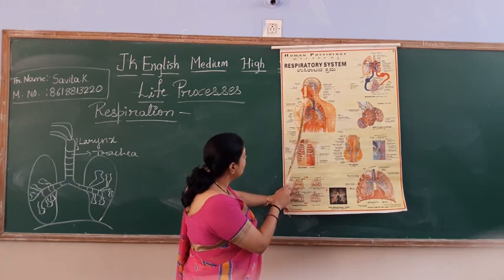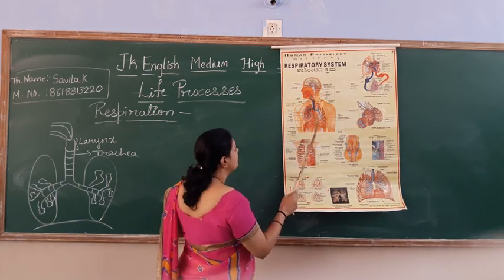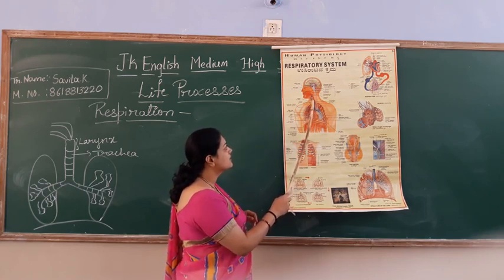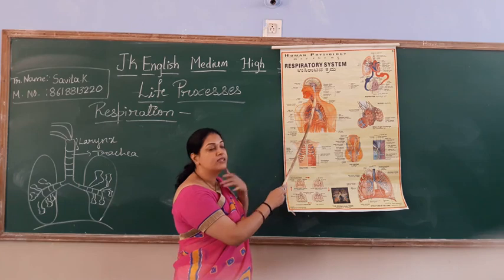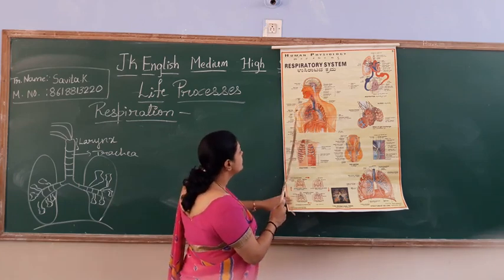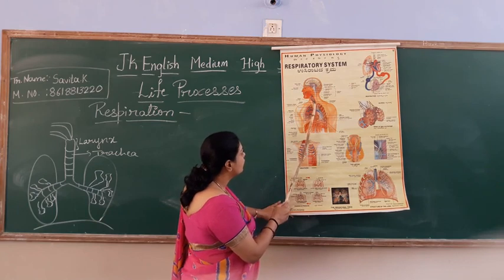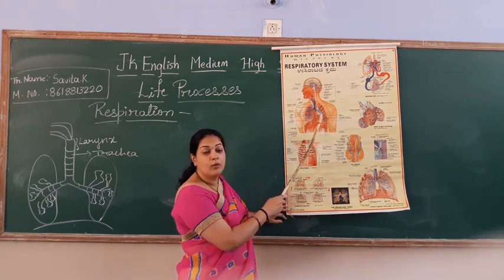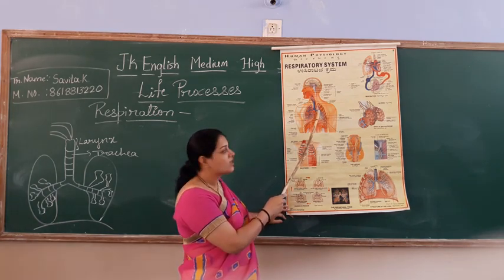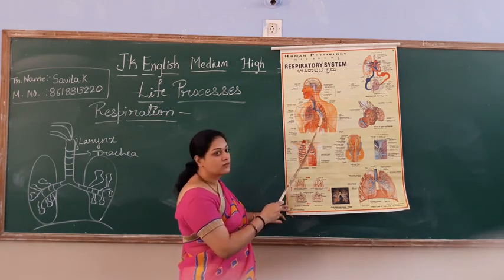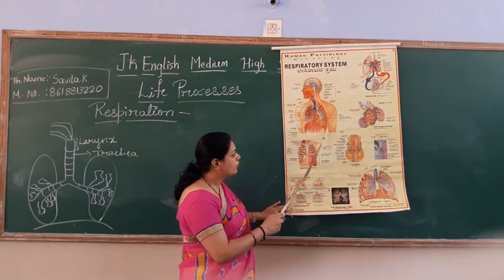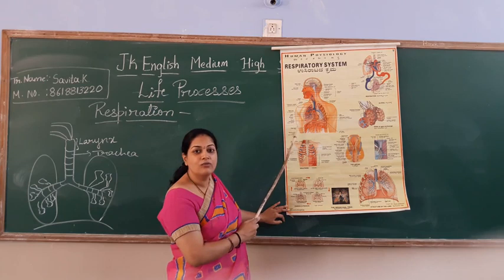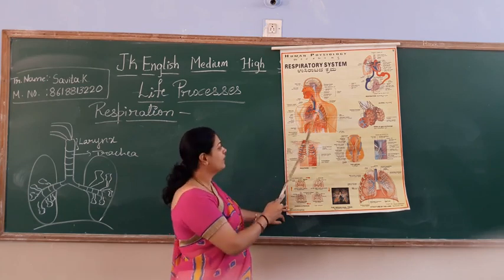Right? Then it will be continued. This back portion is called the pharynx. Then this is the larynx. Larynx is also called our voice box, which helps to produce the voice. Then continued with the trachea. Trachea has branches called bronchi and bronchioles, and these are the lungs. And here you find a thin membrane. This is called the diaphragm. Right? In between these two